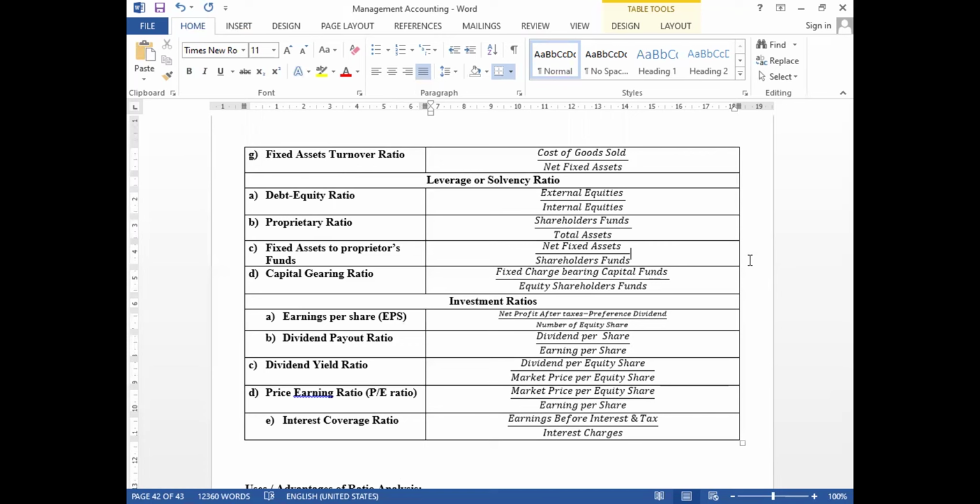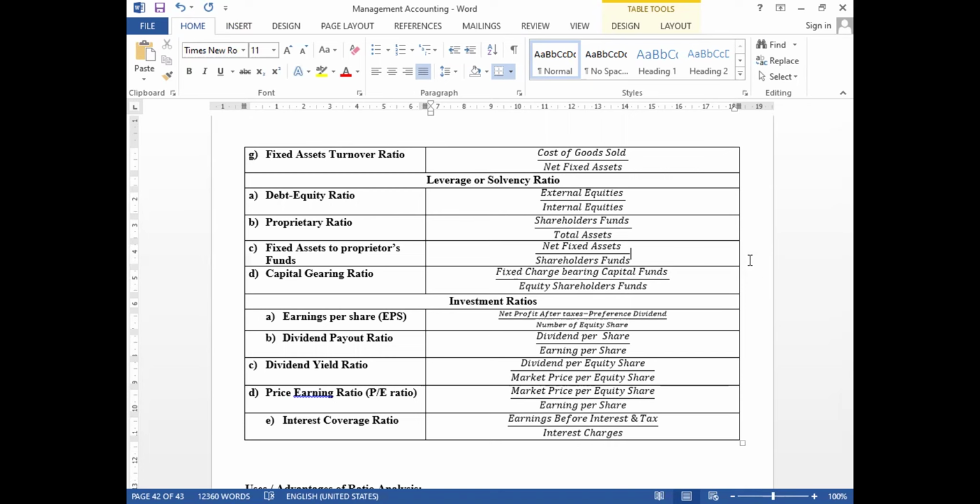Fixed charge bearing capital funds can also be called financial risk. What is financial risk? In the capital structure, if we have borrowed funds from fund lenders, we are going to pay interest. That interest is called a fixed charge. Whether we have generated profit or not is secondary, but we need to pay the interest. That's why it is called a fixed charge, which comes under the capital gearing ratio.